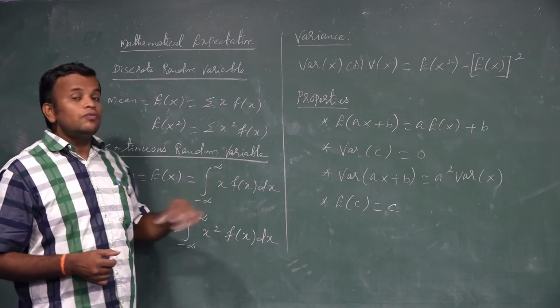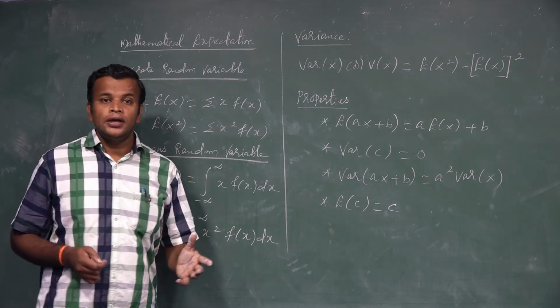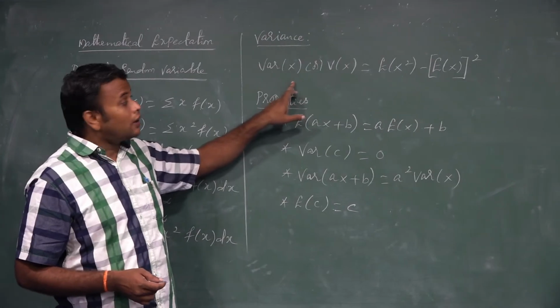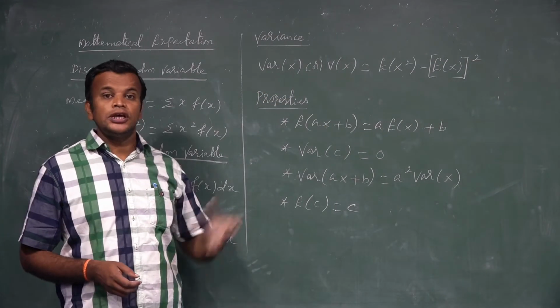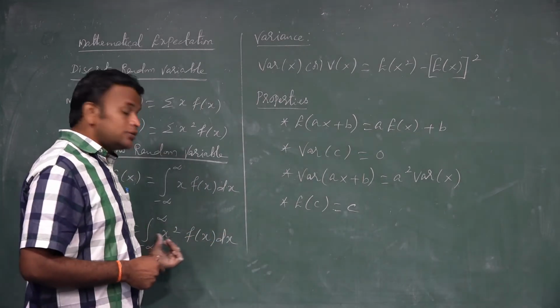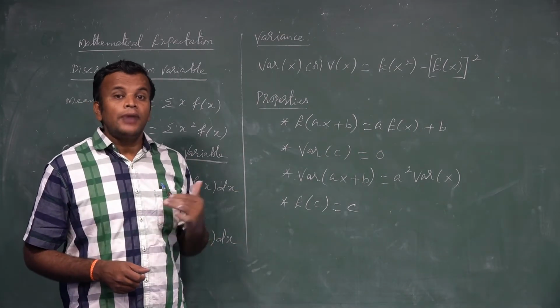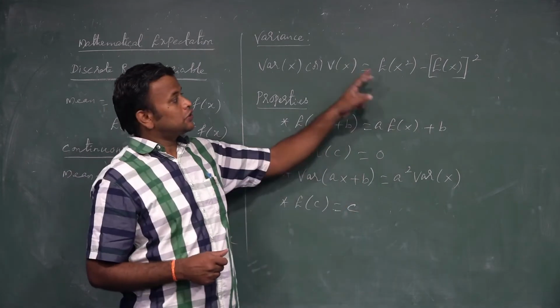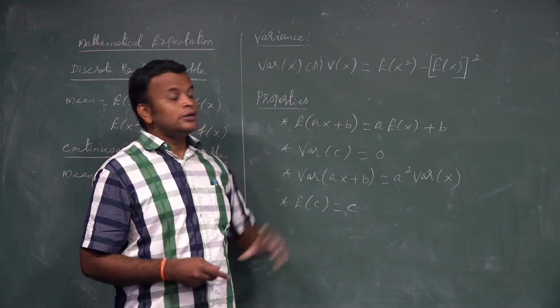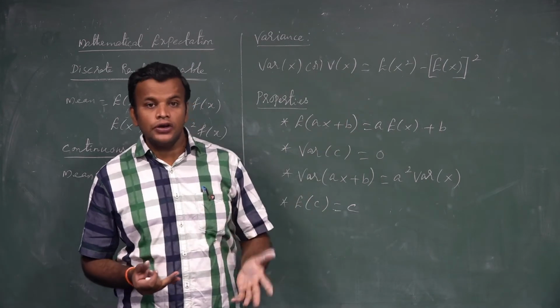In both cases, the variance has the same formula. You can write it in two ways: Var of x, that means variance of x, or just V of x. Say it either way. Its formula is E of x square minus E of x the whole square, that is, E of x square minus mean square. So this formula is common to both the discrete and continuous cases.